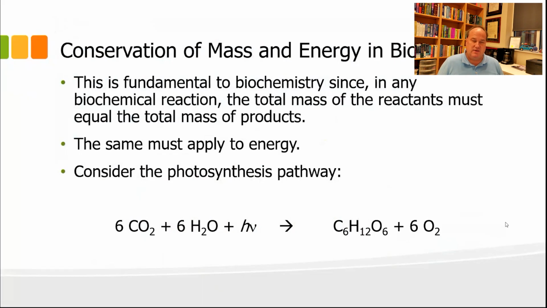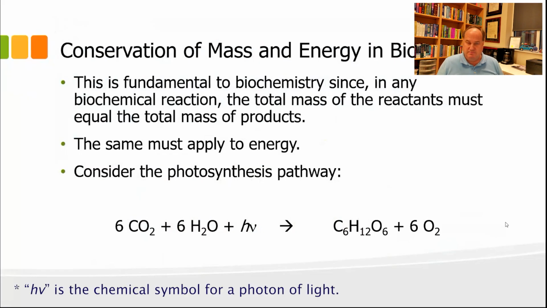So let's look at the reaction for photosynthesis. In photosynthesis, 6 carbon dioxide molecules and 6 water molecules are combined together with light energy, and that light energy is captured from the oxidized molecule CO2, which is absorbing the electrons, and that's producing glucose, C6H12O6.